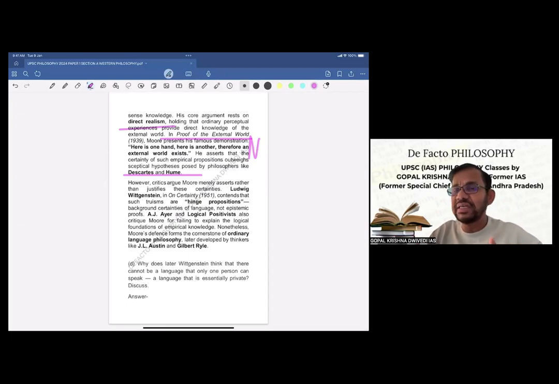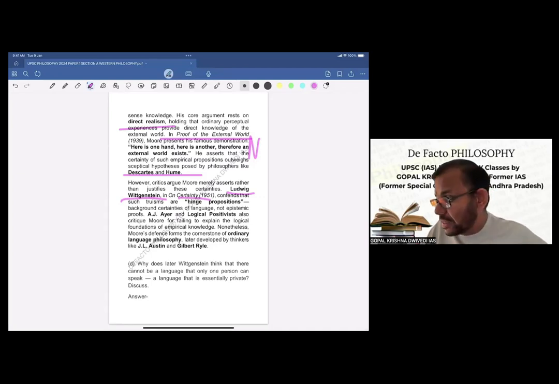Now, since it is critically discussed, the second paragraph will definitely be a critical evaluation of the whole thing. However, critics argue Moore merely asserts rather than justifies these certainties. First we have Wittgenstein. In On Certainty, his book, he holds that such truisms are hinge propositions, background certainties of language, not epistemic proofs.